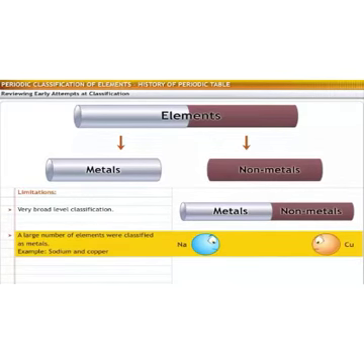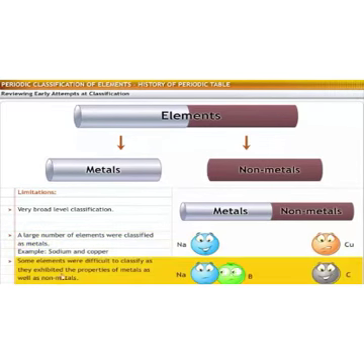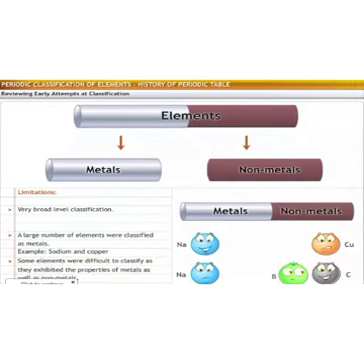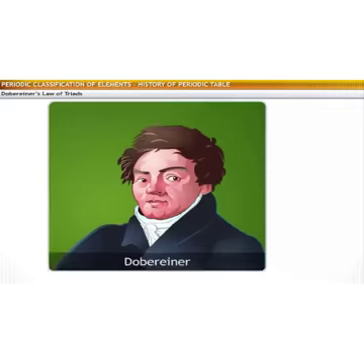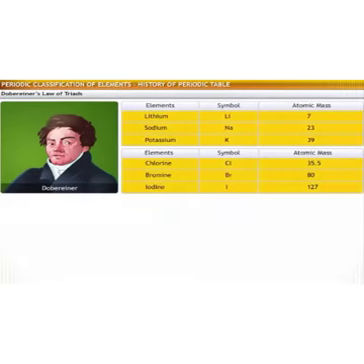For example, sodium and copper were both categorized as metals, but their chemical properties are different. Some elements, such as boron, exhibited the properties of both metals and non-metals. It was difficult to determine how to classify such elements. After further research, the German scientist Dobereiner tried a hypothesis in the year 1829.